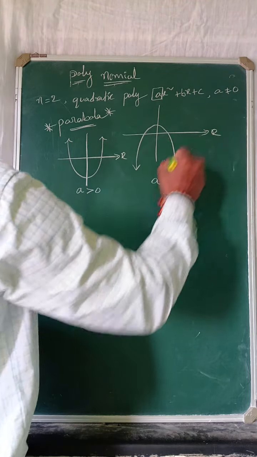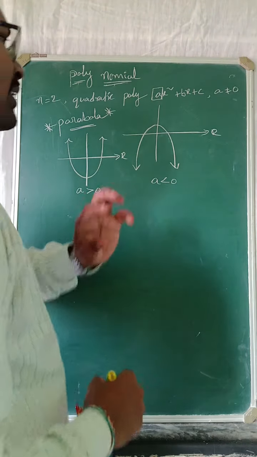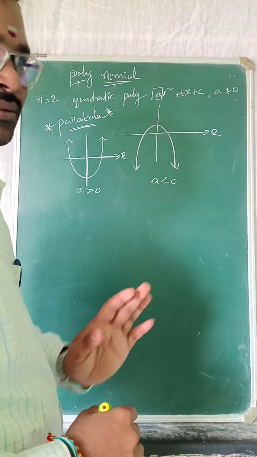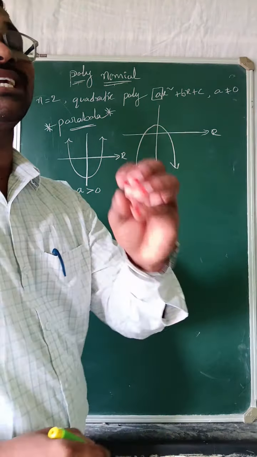And here we are discussing one more important point. When the graph touches the x-axis, that graph has that many zeros.